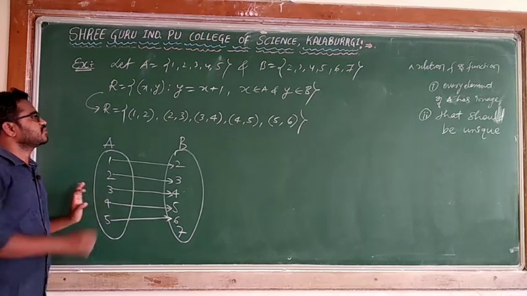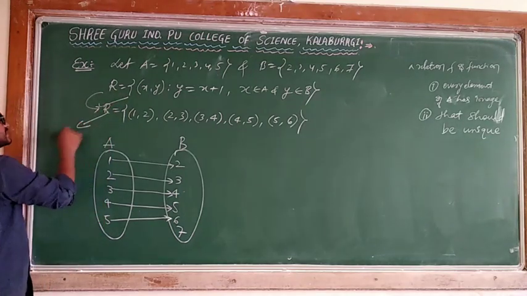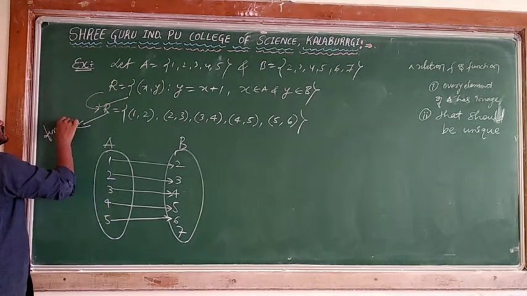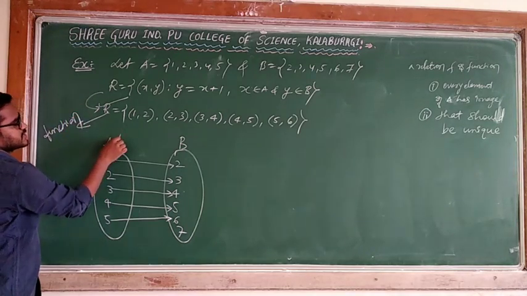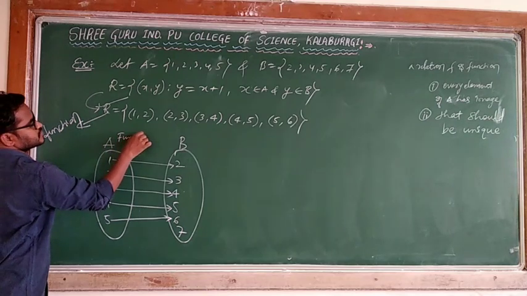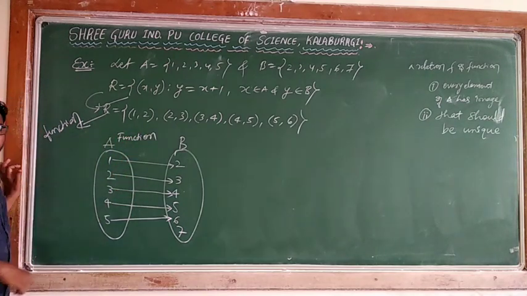Definitely this relation is becoming a function. Yes, I can say this is a function. This relation is becoming a function. So in this case, every element of the domain is satisfying the condition. So this is one example.